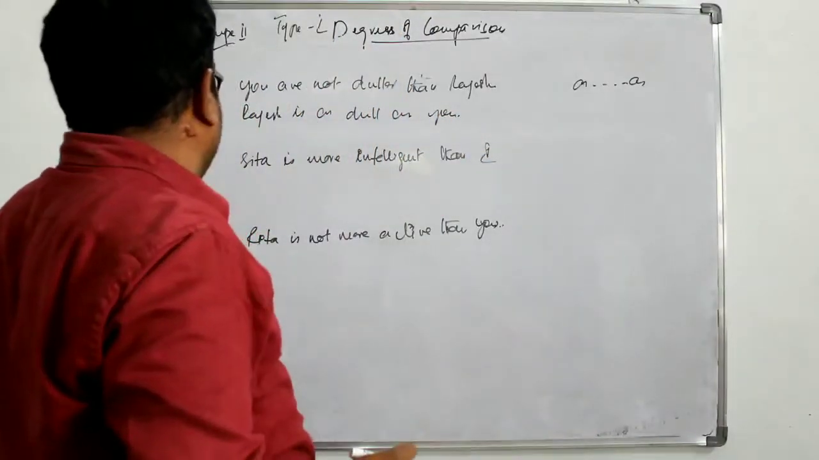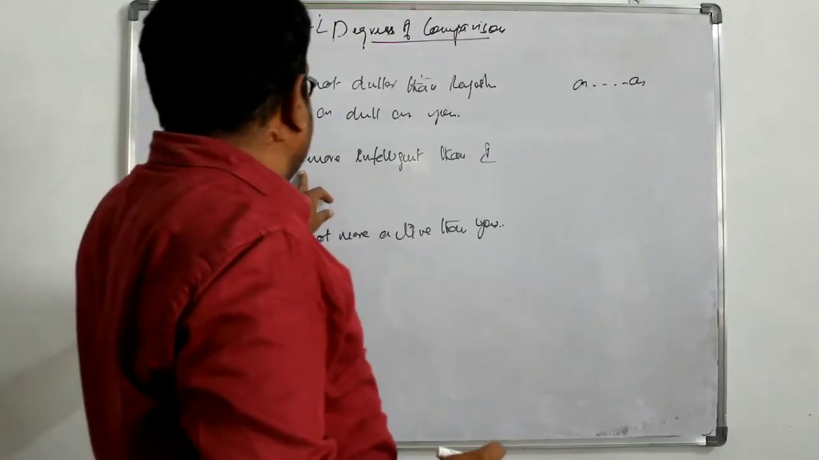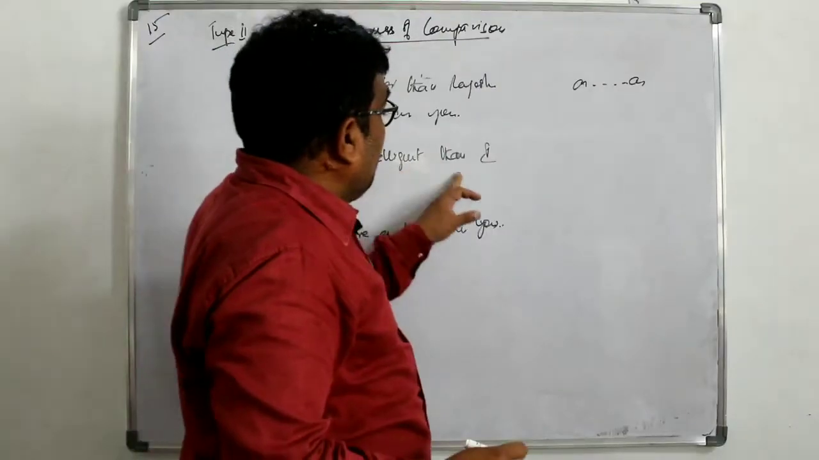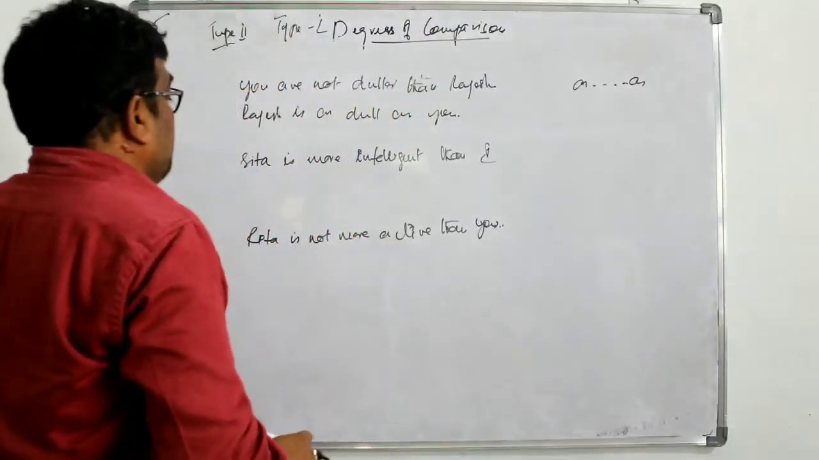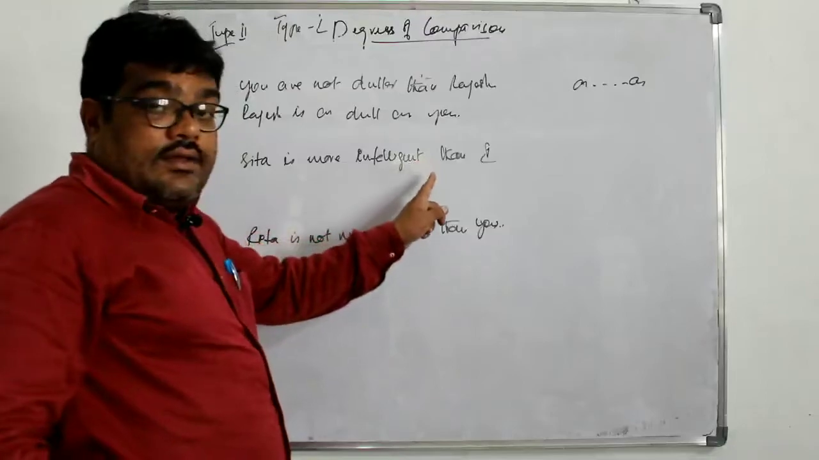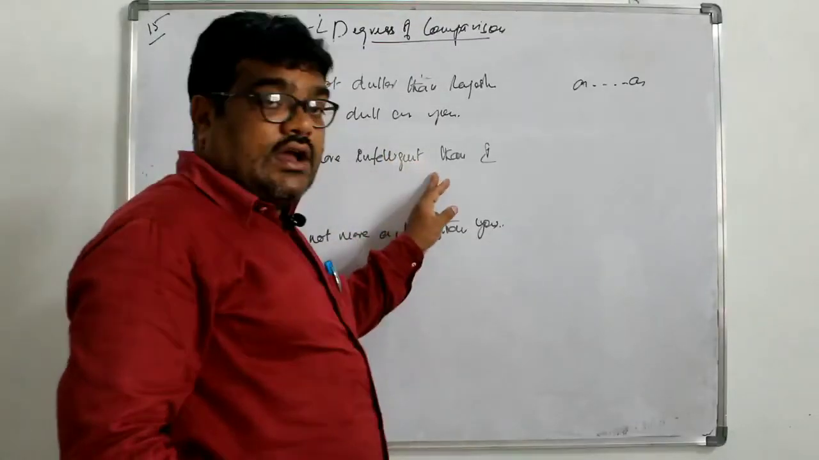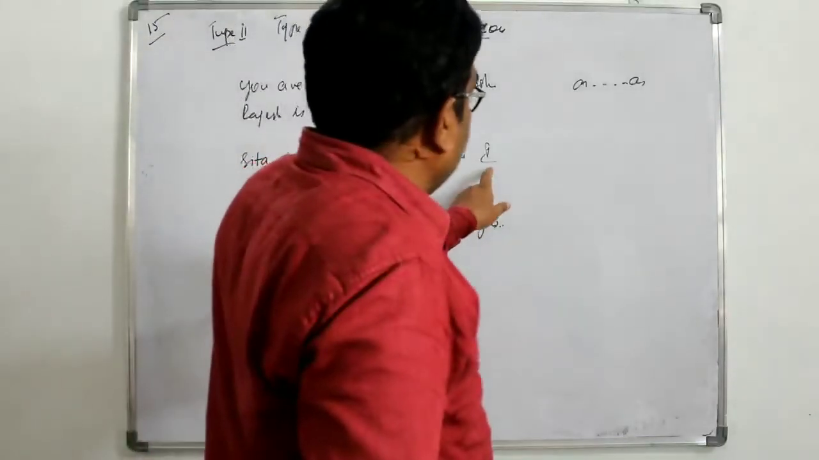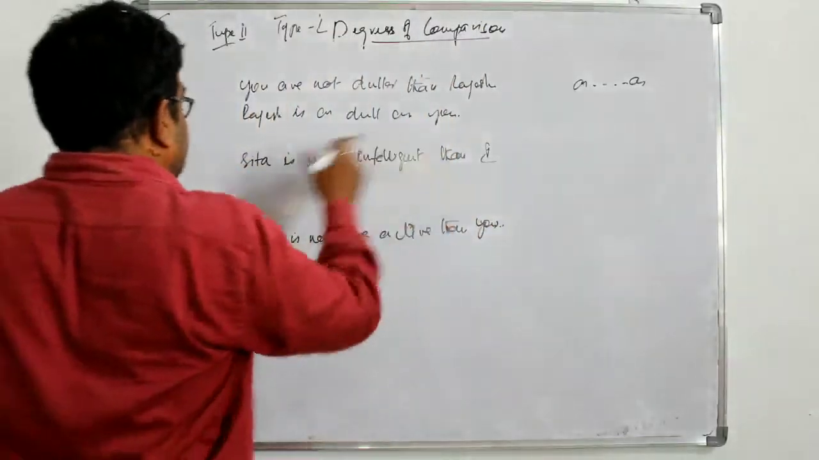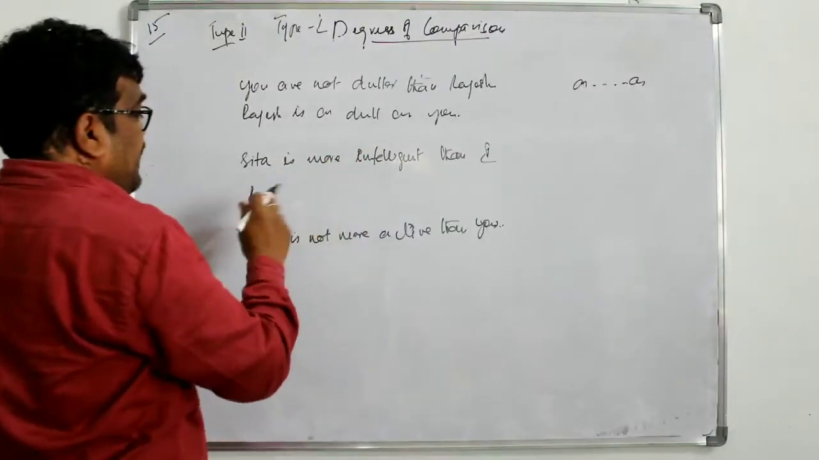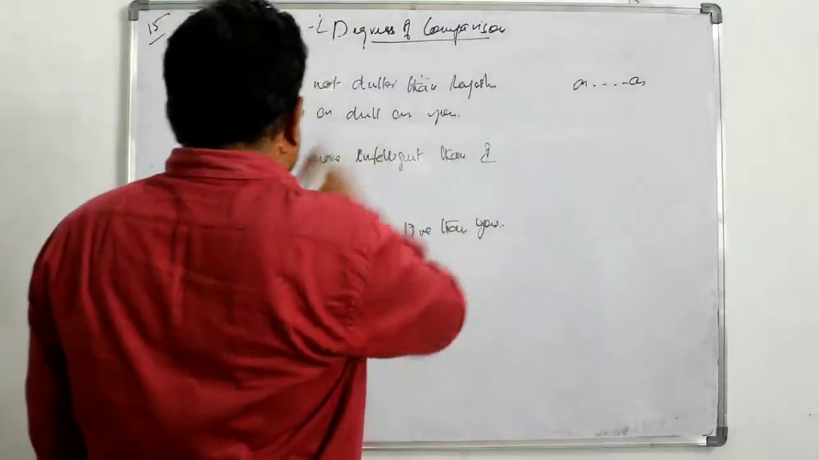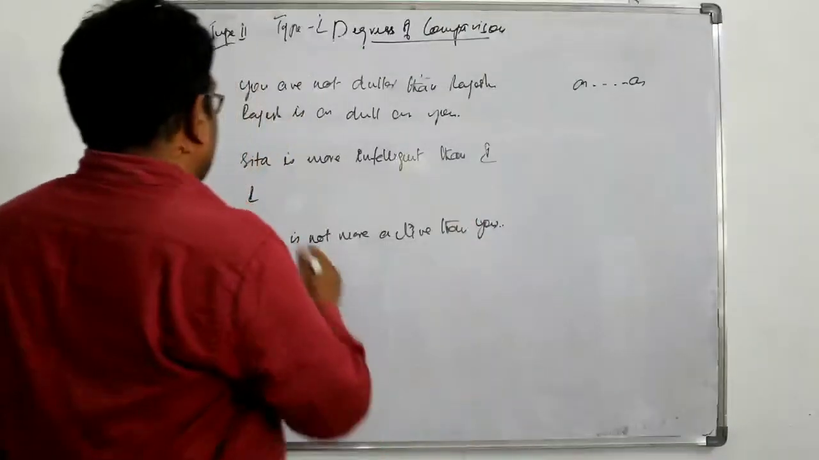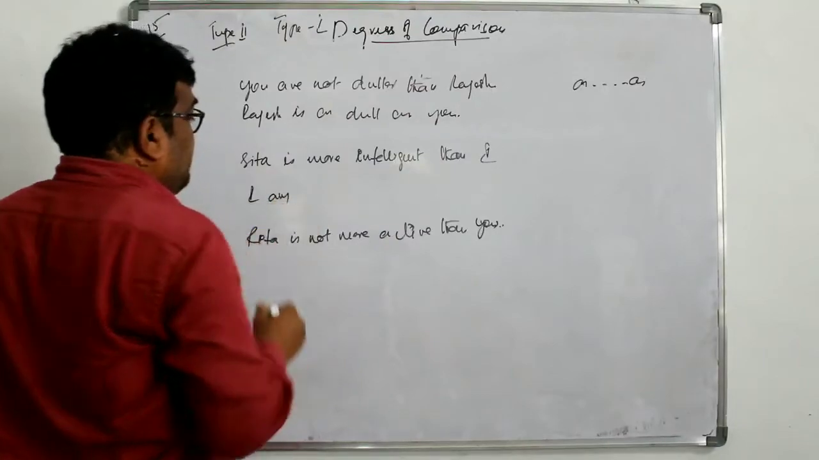Another example, Sita is more intelligent than I. Sita is more intelligent than I. First thing is, it is in affirmative. We have to make it negative. First, this is transferred in the beginning of the sentence, I, because it is compared between Sita and I, so I has to come in the beginning of the sentence. After I, we have to put am, the verb.